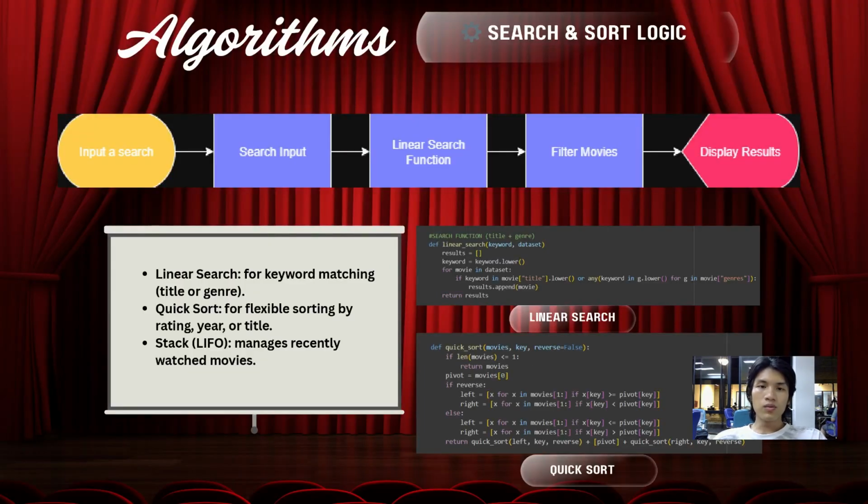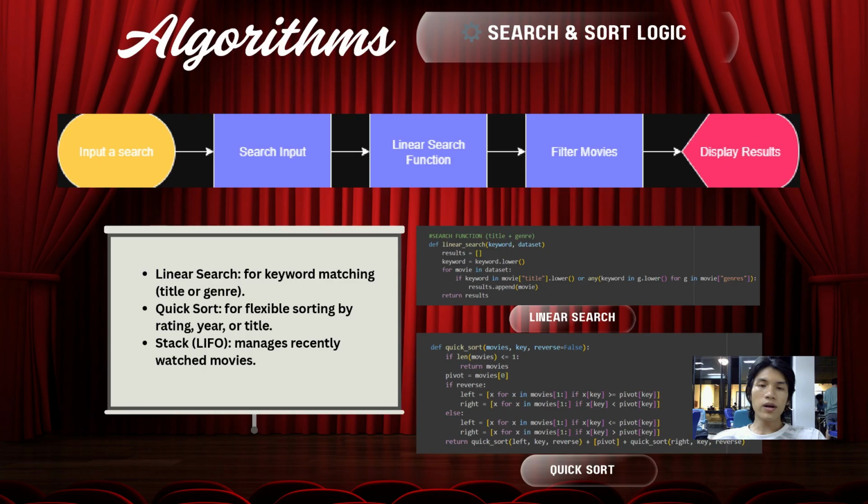Quick sort works by using a divide and conquer approach. First, it picks one element as a pivot, in our case the first movie in the list. It then divides the remaining movies into two groups, those with value less than the pivot and those with value greater than the pivot. Depending on whether we are sorting ascending or descending, it recursively applies the same process to each group until everything is sorted. The beauty of quick sort is that, on average, it runs in Big O(n log n) time complexity, much faster than simple sorts like bubble sort or insertion sort.